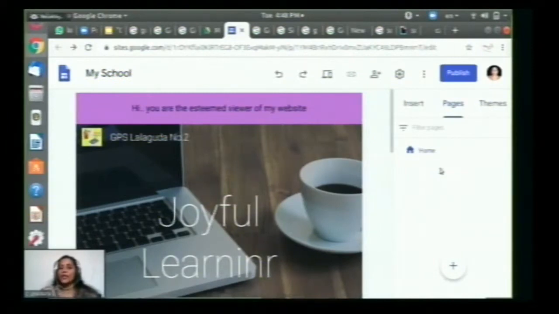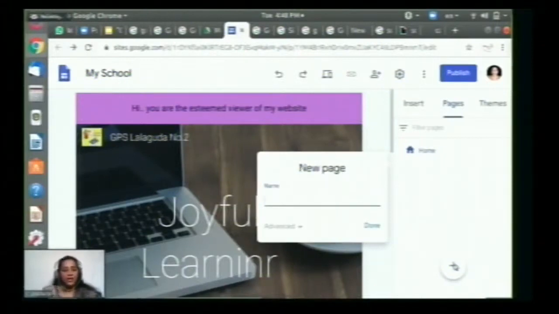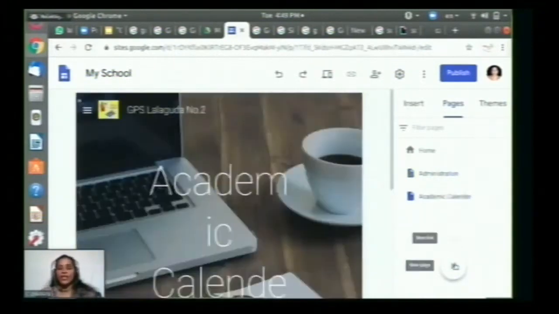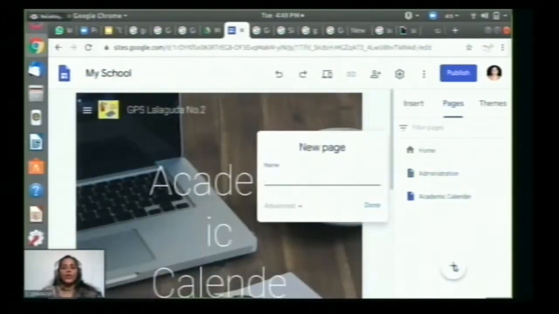So let us create some more pages. As it is a school website, I will just click on new page, name it as administration, and a few more pages I'll just show you how our website is going to look. So some pages I am creating.